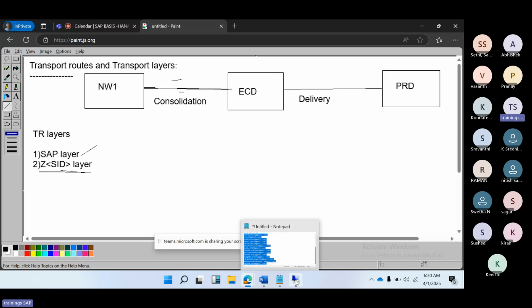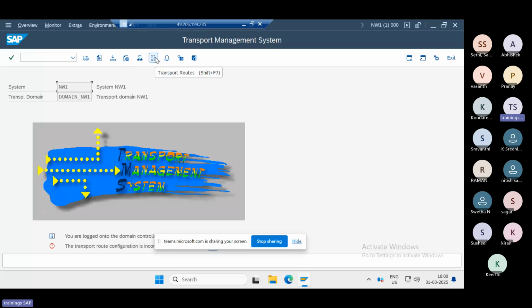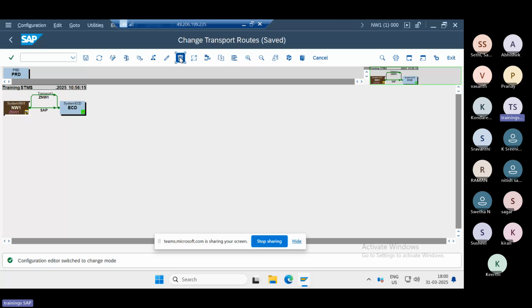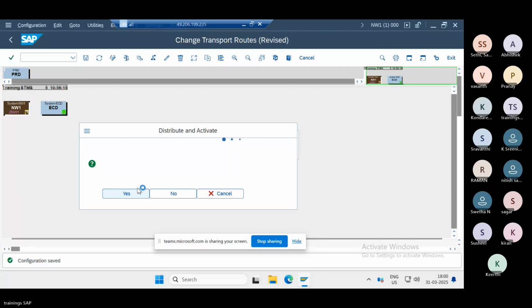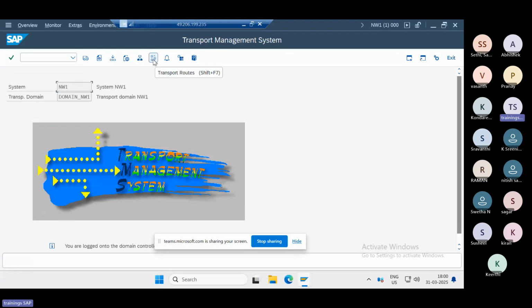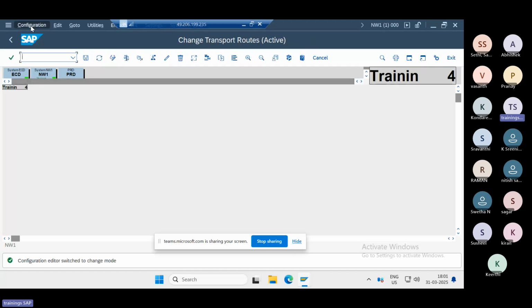To perform this configuration, we need to go to the 000 domain controller configuration. There the transport routes are available. Go to the transport routes. Let me delete first here. You will get the empty routes. Just click on the display change button, then go to the configuration.